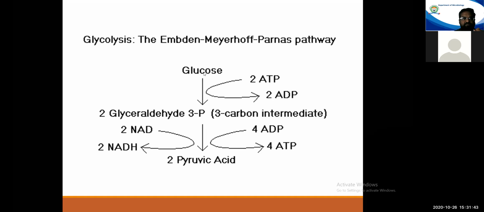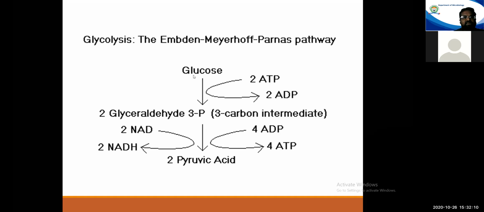So what happens? What we have said, that when a glucose molecule enters the EMP pathway, two molecules of ATP are generated. Okay, so this particular EMP pathway is divided into two phases: the preparatory phase and the energy generating phase.